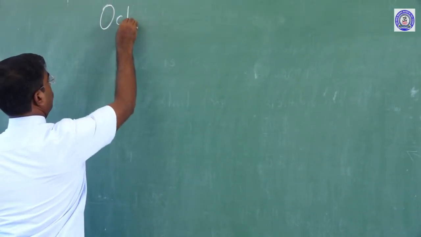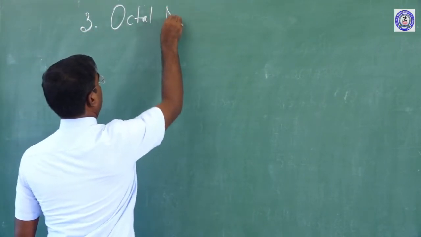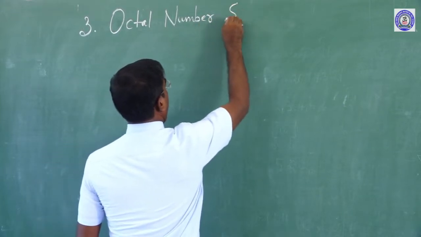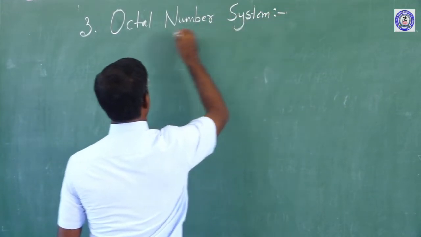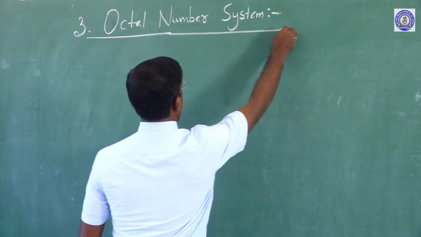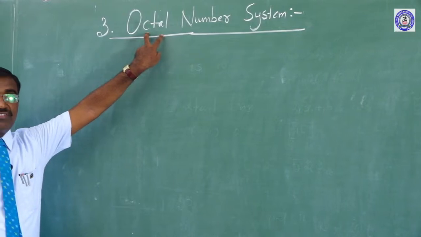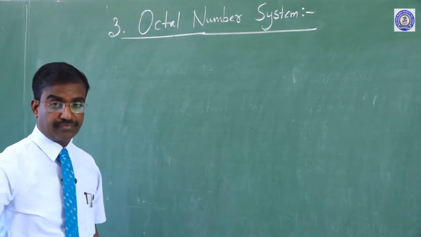In this octal number system, octet is nothing but 8.